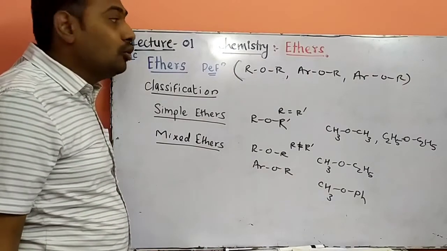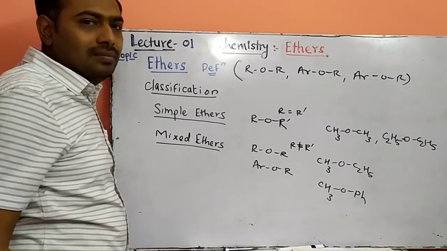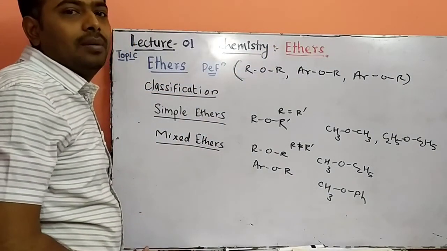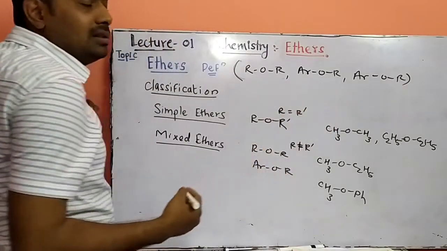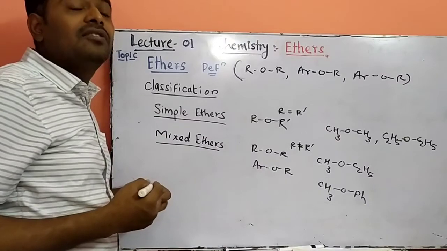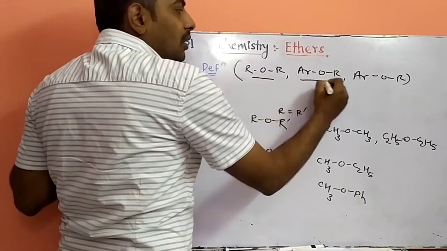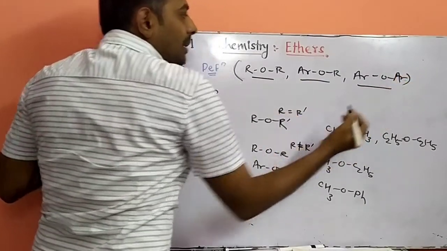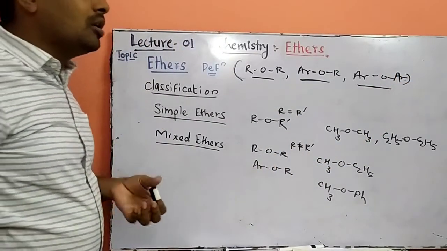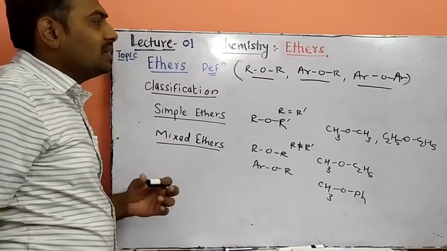Let's discuss a new topic, lecture number 1: ethers. What are ethers, or what is meant by ethers? We have already completed two topics, the first one is alcohol and the second one is phenols. The next topic is ethers. Ethers have the general formula ROR, AROR or AROAR. So it may be simple, mixed, or different types of ethers. We'll discuss them one by one.